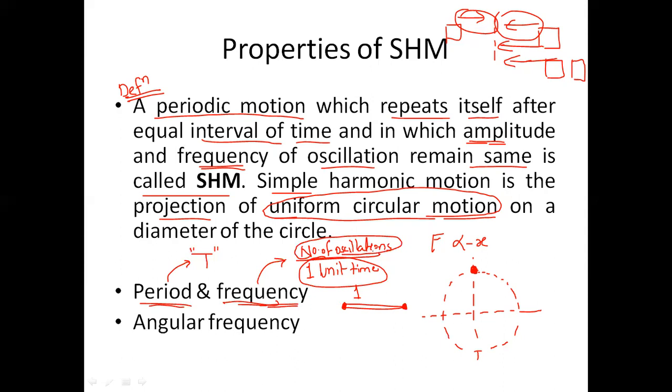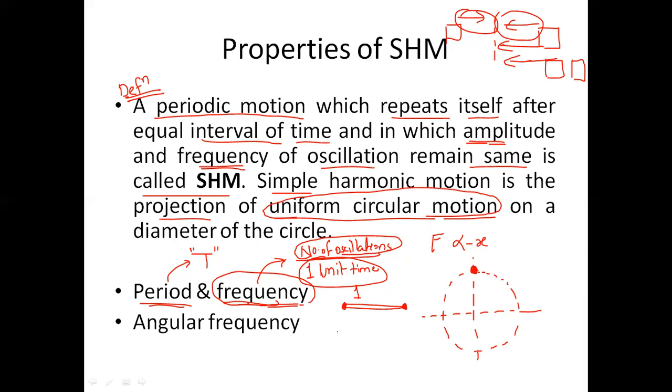Now, number of oscillations does not have a unit, it's just a number. Per unit time would have a unit of second, hour, minute, week, days, or years, etc. So the frequency of the simple harmonic motion is given as per unit time.